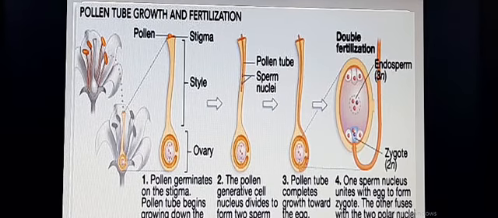Pollen grains of the same species are identified clearly by the chemical present in the stigma, and the stigma allows the further development of the pollen grain, germination of the pollen grain, and growth of the pollen tube up to the ovule.